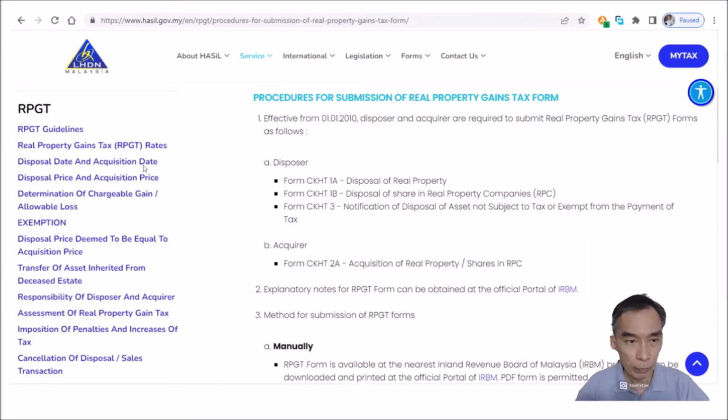On the left-hand side, you can see all the different guidelines: real property gains tax rates, disposal date and acquisition date and how to determine them, disposal price and acquisition price and how to determine them, determination of chargeable gain and allowable losses, what the exemptions are, when disposal price equals acquisition price, and transfer of assets inherited from a deceased estate, like when a person has passed on, and how to handle the inheritance.